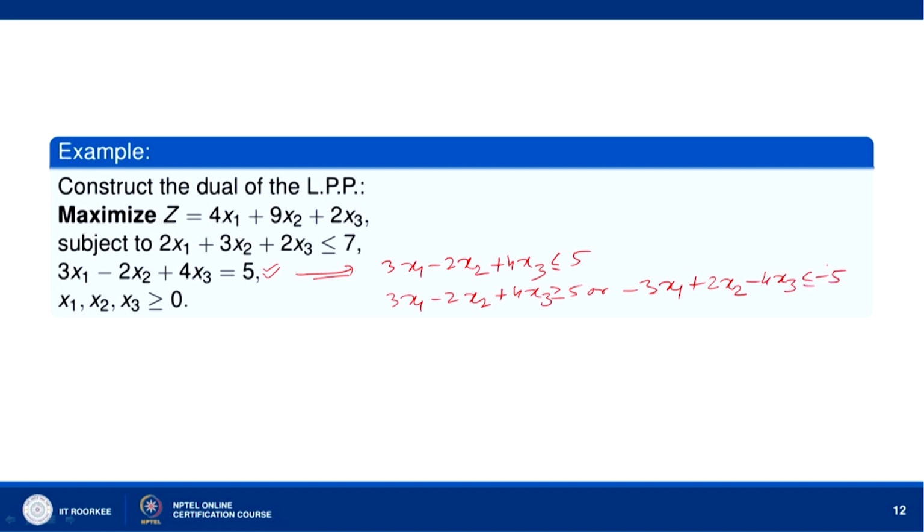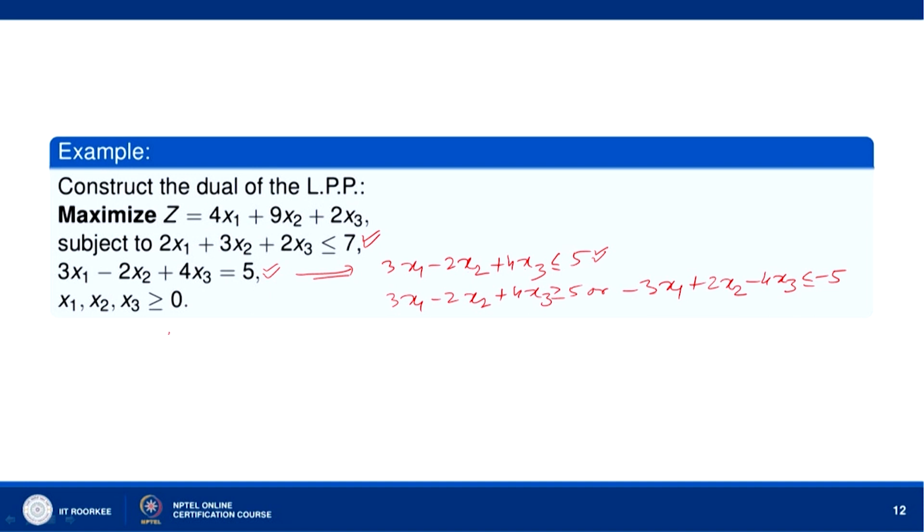So, we have three constraints: the first one is 2x1 plus 3x2 plus 2x3 less than or equal to 7, another one is 3x1 minus 2x2 plus 4x3 less than or equal to 5, and the third one is minus 3x1 plus 2x2 minus 4x3 less than or equal to minus 5.